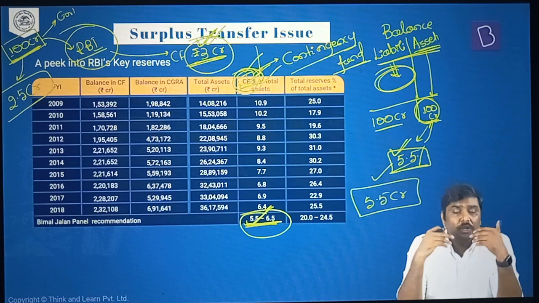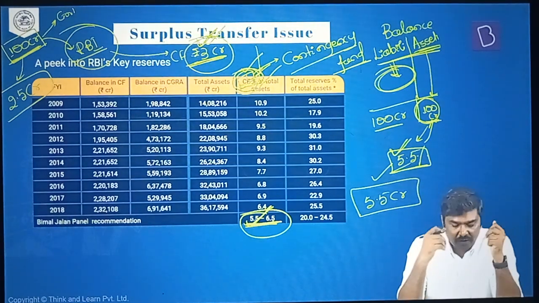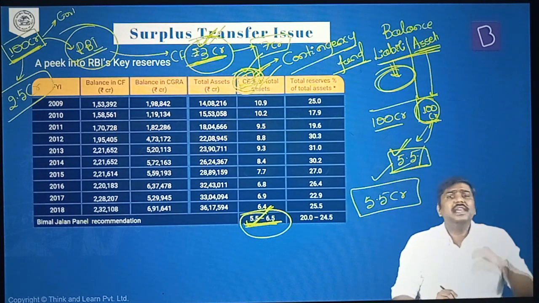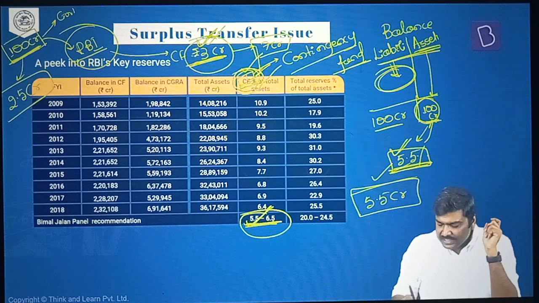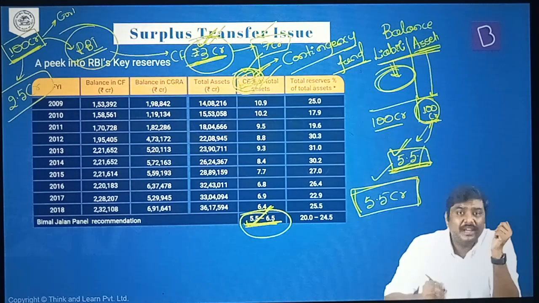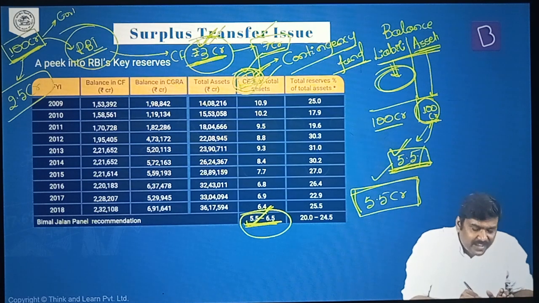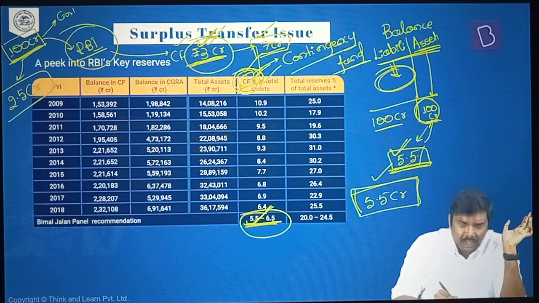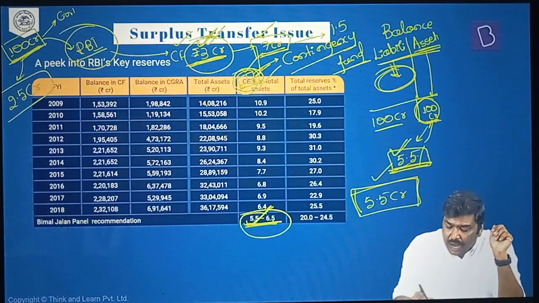First point. Now you are basically saying, sir, you are taking a number less than 5.5 crore, hence you will transfer. What if already in the CF there are 7 crore rupees? In that case, what will you do? Then the committee says, what is your limit? Your limit maximum will be how much? 5.5 crore rupees. But how much money do you have in the CF right now? You have 7 crore rupees, which essentially means that out of the surplus of 100 crore rupees earned by RBI this year, nothing shall be transferred into the contingency fund. Nothing shall be transferred. Rather, we will take 1.5 crore rupees out of the CF for transfer to the government. Is it okay?